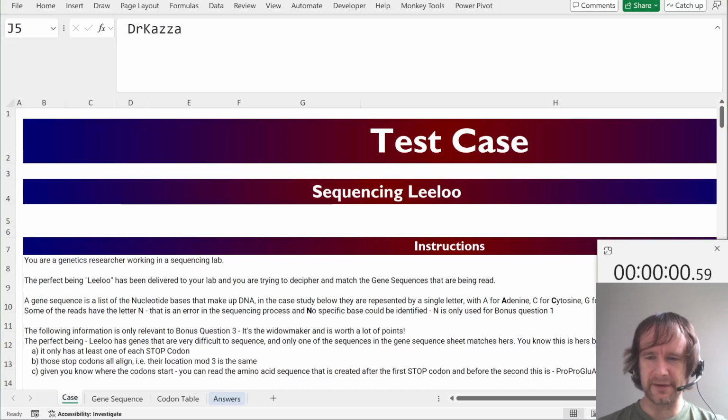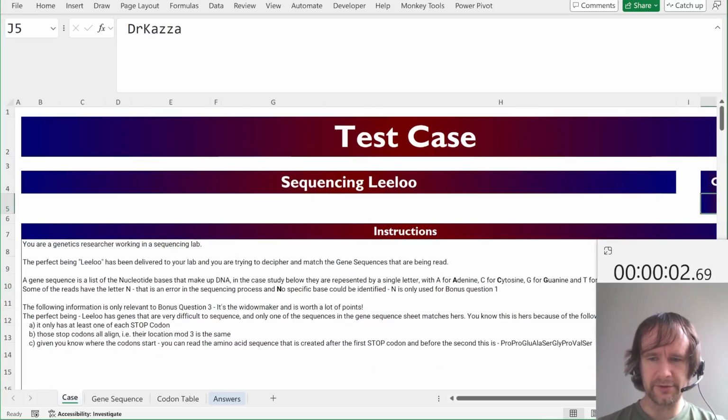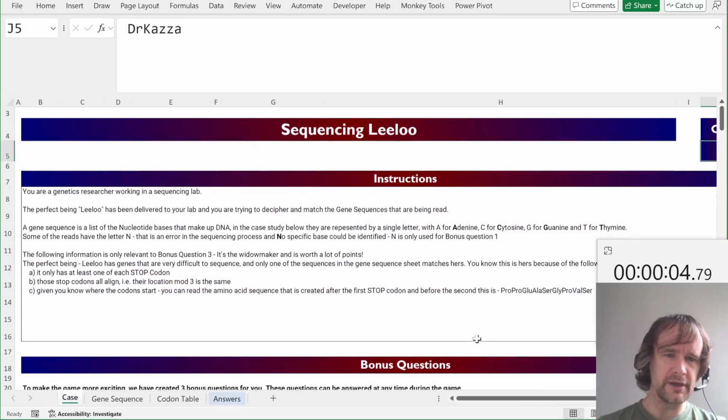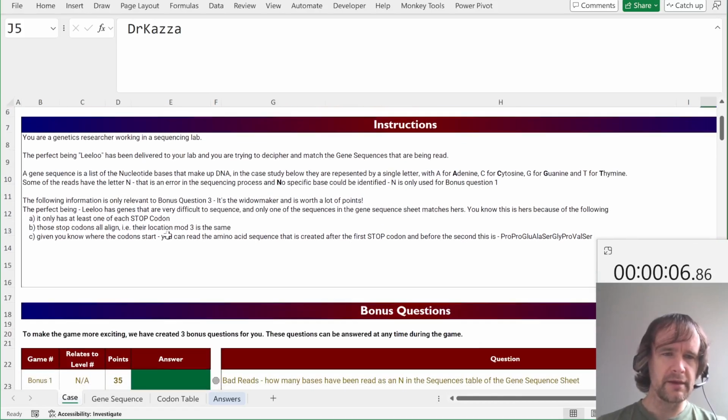Let's dive on in. And I'm just going to zoom out a bit so the instructions can be on the screen. All right, you're a genetics researcher working in a sequencing lab. The perfect being LeeLoo has been delivered to your lab, and you're trying to decipher and match the gene sequences that are being read. A gene sequence is a list of the nucleotide bases that make up DNA. In the case study below, they're represented by a single letter. So it's adenine, cytosine, guanine, thymine.